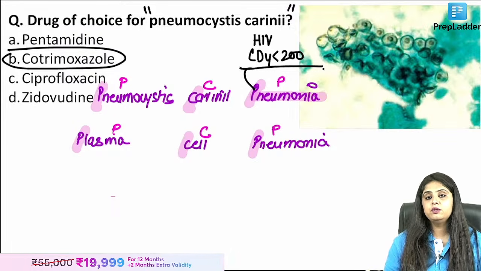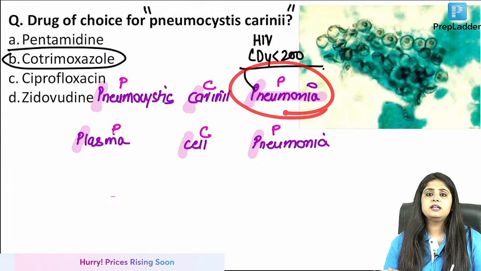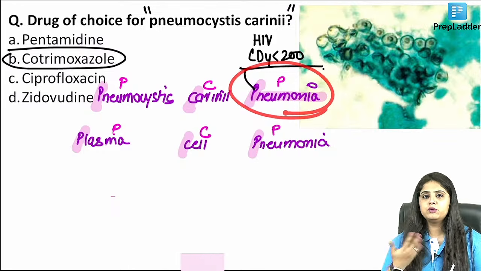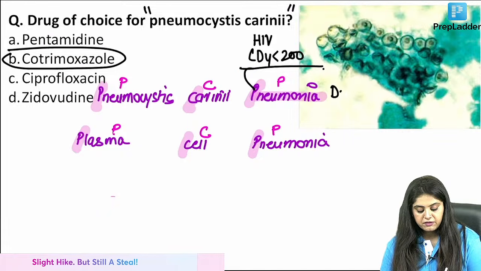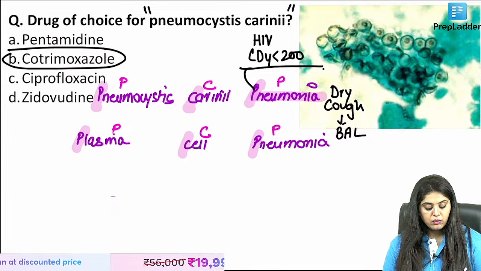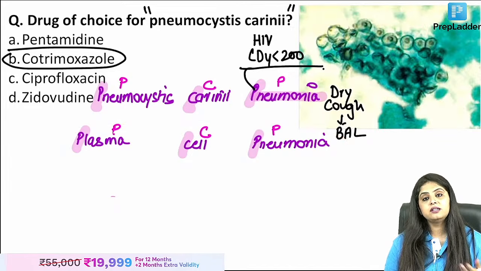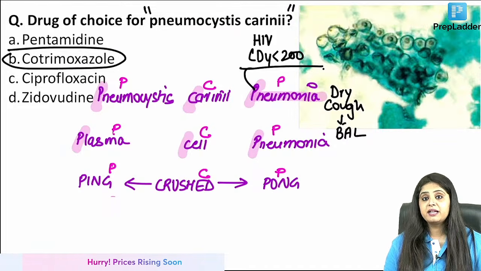When the pathologist looks at it under the microscope, what will the pathologist see? It is a pneumonia patient. Usually there would be sputum, but in these patients sputum does not come. These patients have a dry cough. Anyone who has a dry cough, I would want to take a bronchoalveolar lavage, and the bronchoalveolar lavage is going to show me plasma cells under the microscope. Patho done.